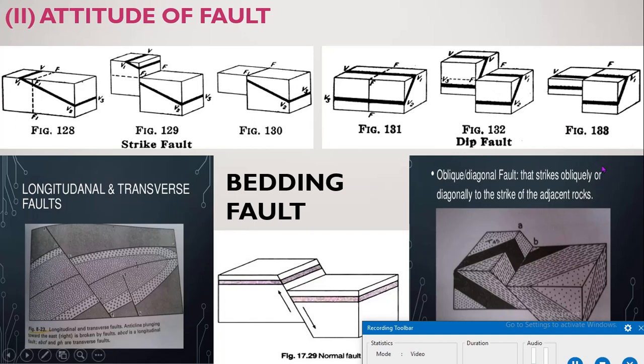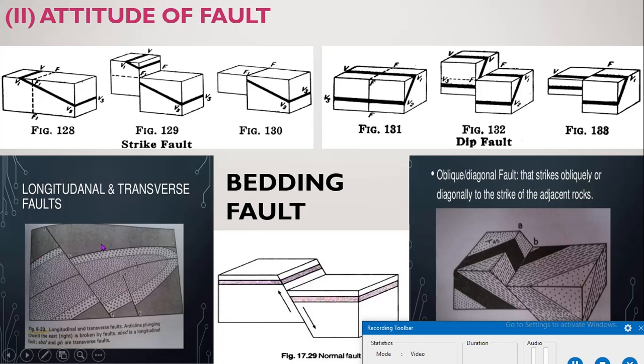Then the diagonal fault, also known as oblique fault, which strikes diagonally to the strike of the adjacent rock beds. Then the bedding fault, here is the bedding. In this case the fault plane is parallel to the bedding plane of the adjacent rocks. Here is the fault plane and here is the bedding, both are parallel to each other.